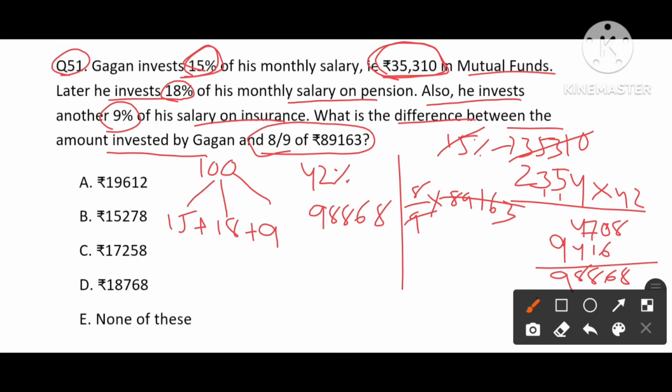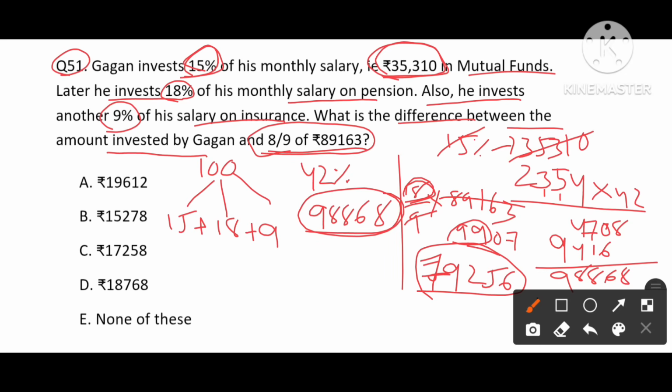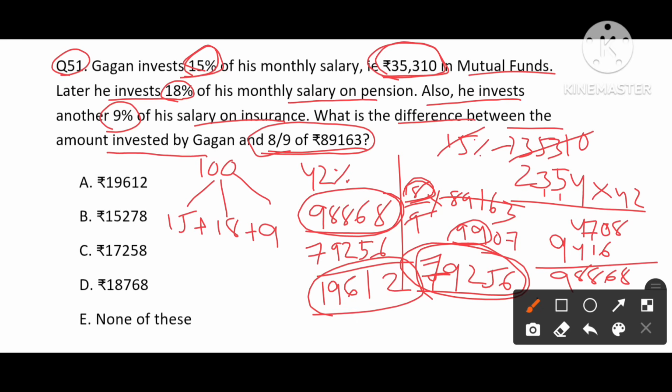We need to find the value of this one, which is given as 8 divided by 9 into 89163. 9 times, again 9 times, 63, means 0, 7 times. 8 7 times will be 56. 99 into 8 times, 9 8 times is 72, and into 11 times means 792. So we got 79256 as the answer for this one. Now the question asked is the difference between this number and this number. 79256 minus 98868, so 19612 is our answer. Option A is the answer for this question.